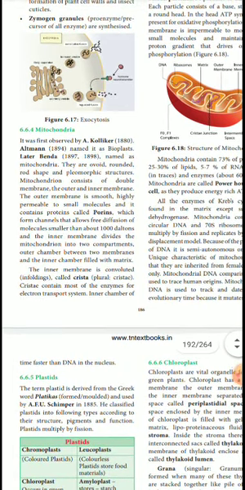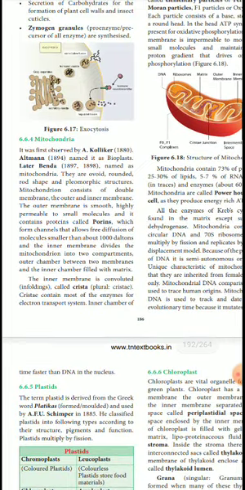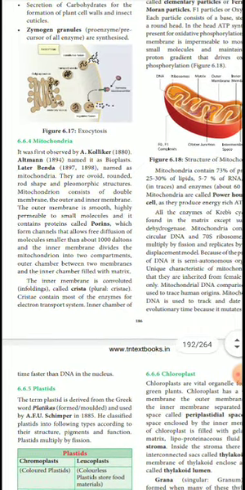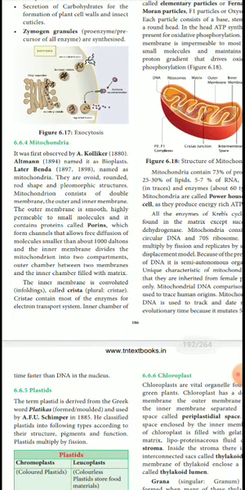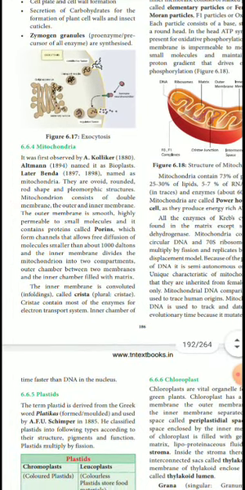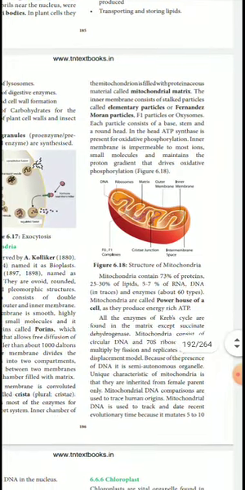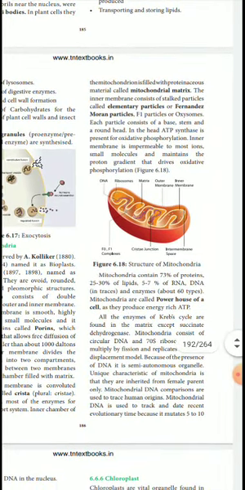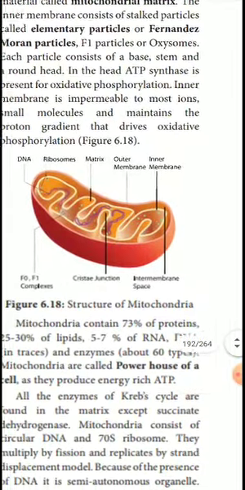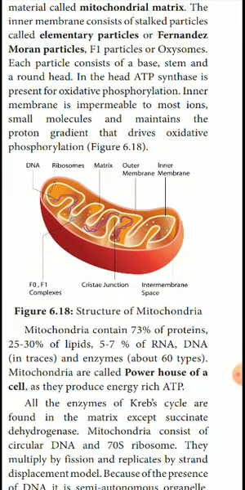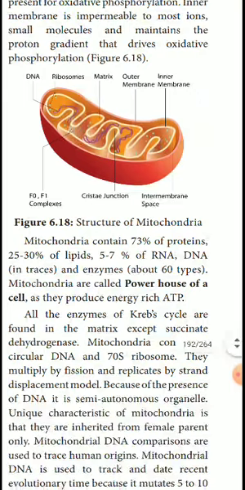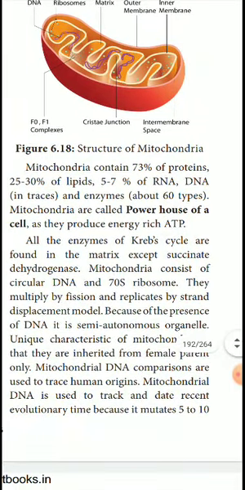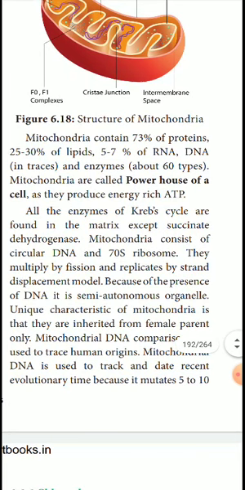The inner membrane divides the mitochondria into two compartments: the space between the two membranes, and the inner chamber filled with the matrix. The inner membrane is convoluted, forming cristae. Cristae contain most of the enzymes for the electron transport system. The inner chamber is filled with a proteinaceous material called the mitochondrial matrix. The inner membrane consists of stalked particles called elementary particles. See, this is the structure: inner membrane, outer membrane, and the matrix inside, where RNA and DNA are present. Mitochondria contain 70% protein, 30% lipid, and 5 to 7% RNA and DNA.